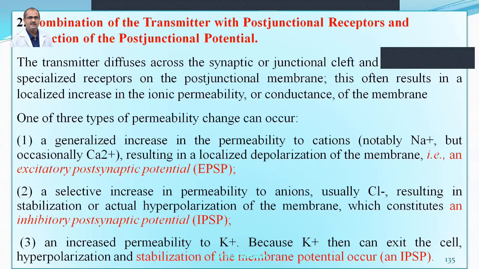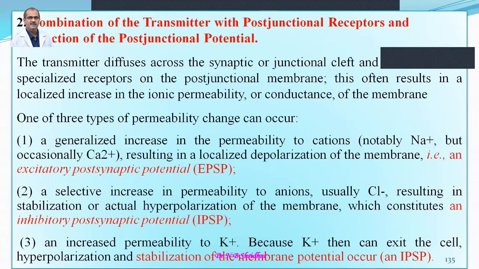Then the second one is the combination of transmitter with post-junctional receptors and production of post-junctional activity. Here, the very simple meaning is that the neurotransmitter has been released and it is acting on the receptors on the post-junctional membrane, and the post-junctional potential is initiated.